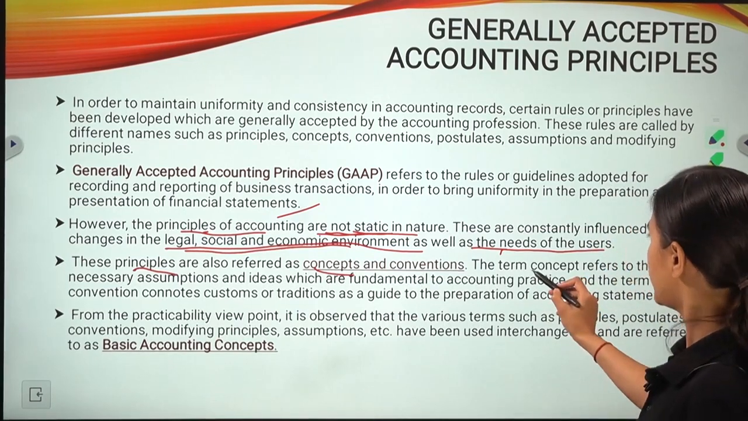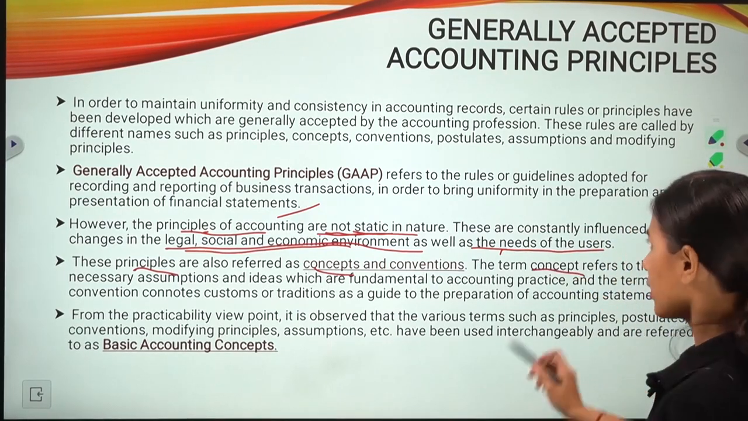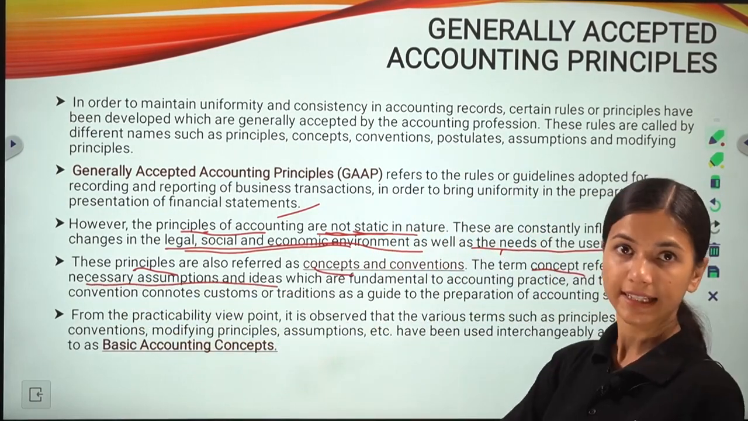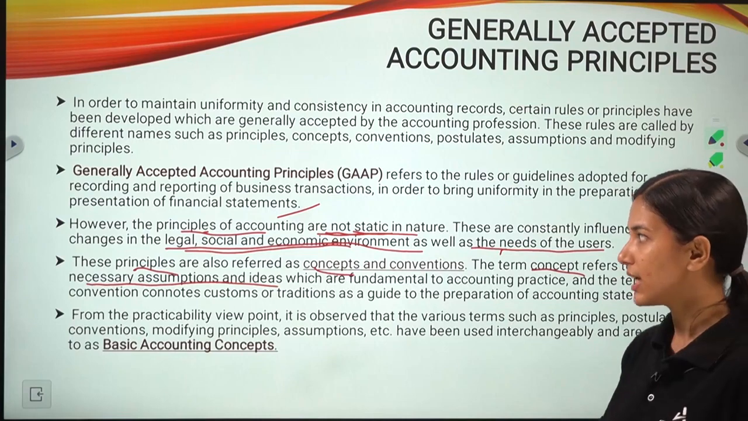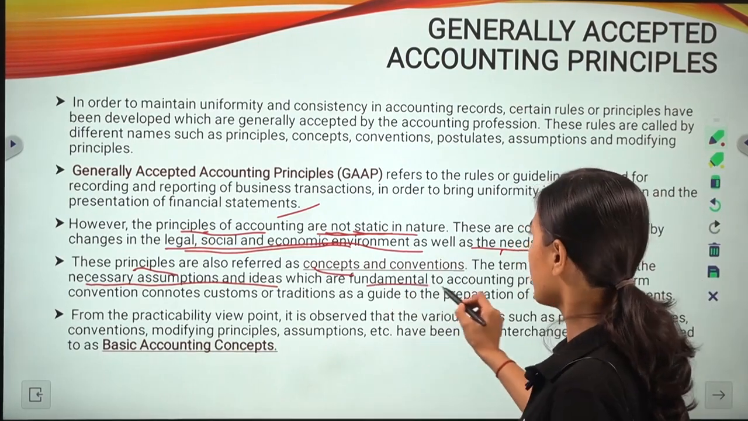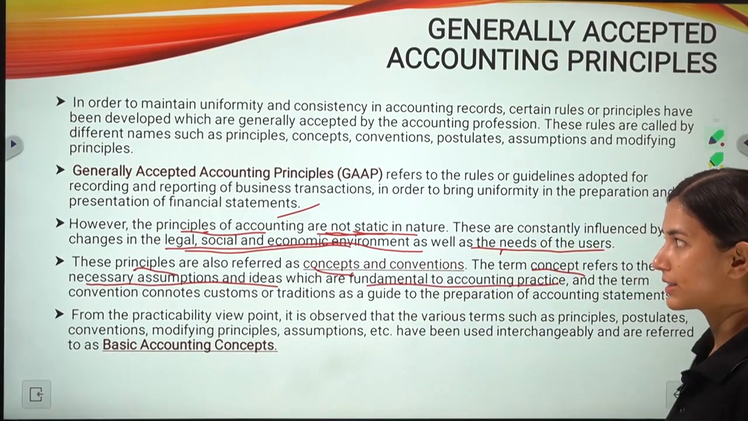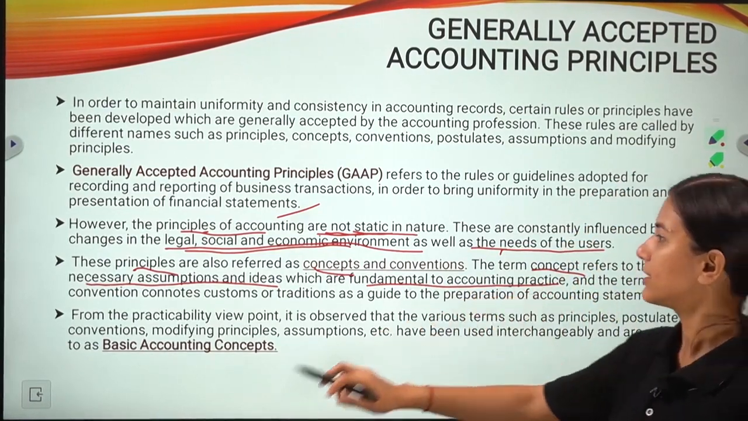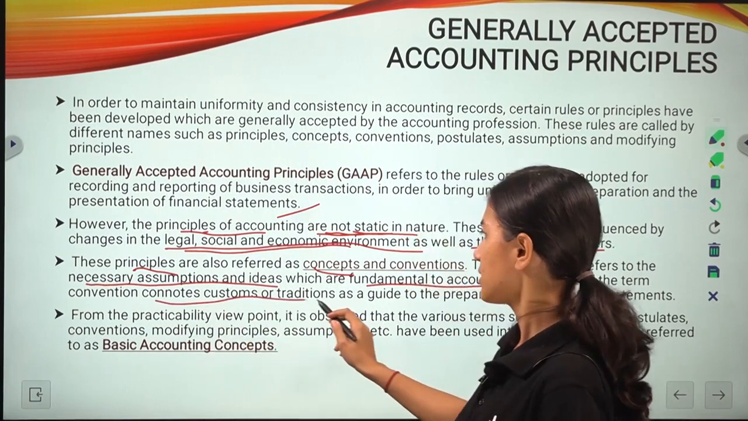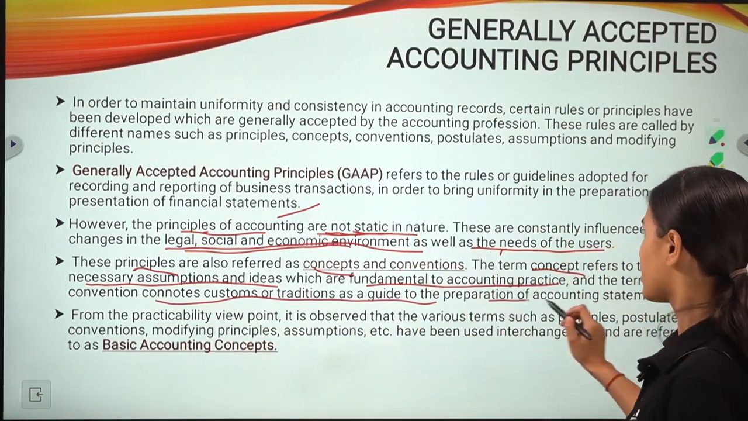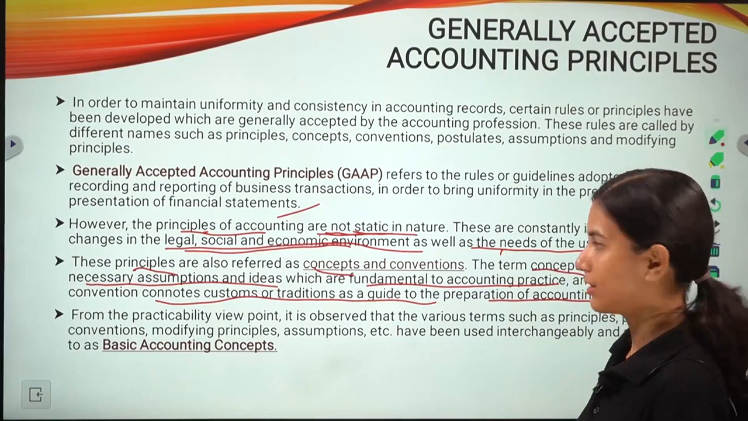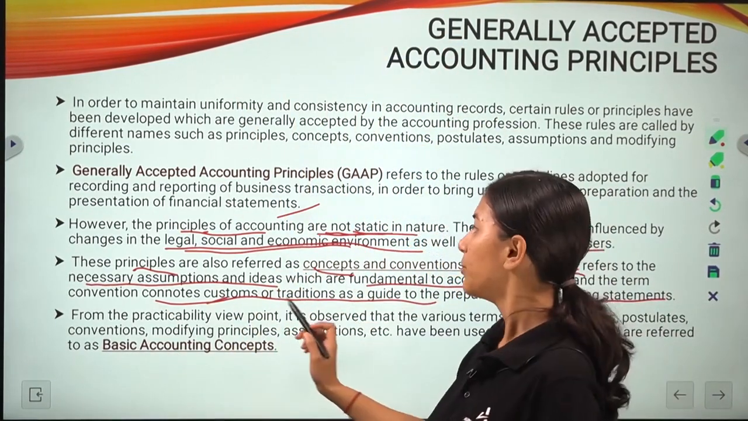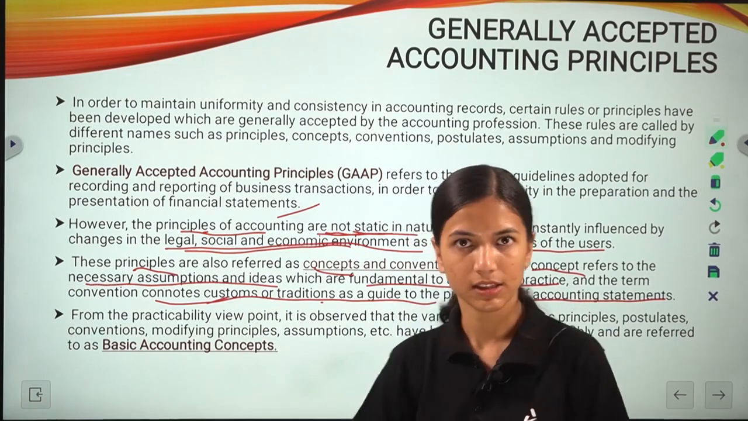So what do we mean by concept? Concept refers to the necessary assumptions and ideas which are fundamental to accounting practices. And the term convention means customs or tradition as a guide to the preparation of accounting statements. It does not mean all the customs and traditions that you follow, but those relating to the accounting statements.